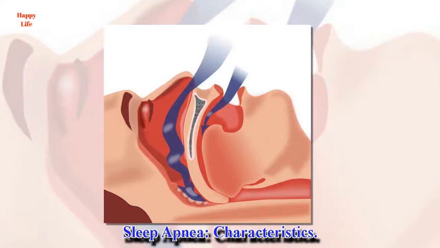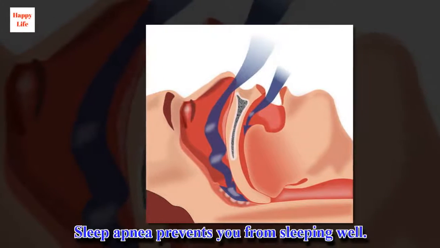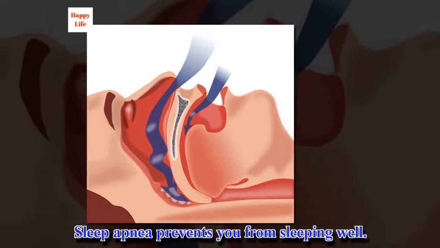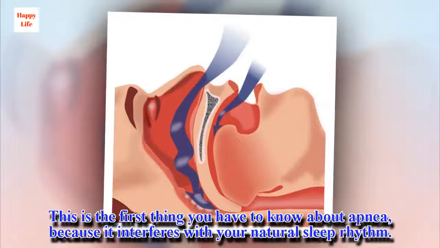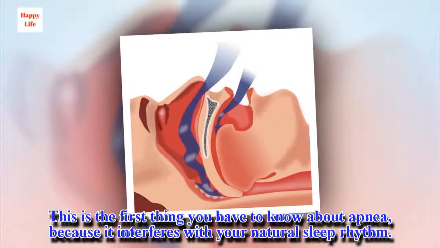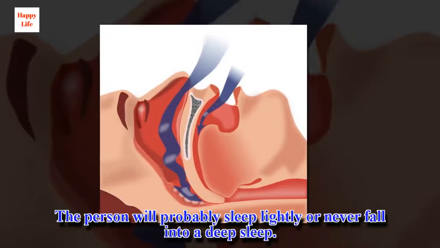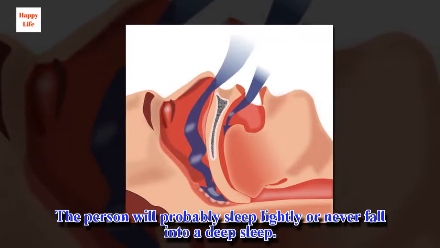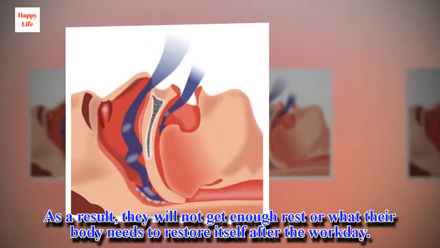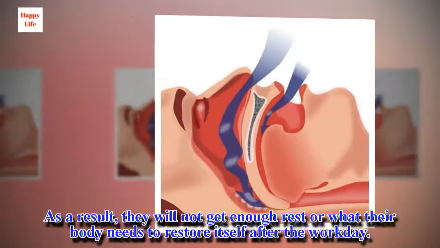Sleep apnea, characteristics. Sleep apnea prevents you from sleeping well. This is the first thing you have to know about apnea, because it interferes with your natural sleep rhythm. The person will probably sleep lightly or never fall into a deep sleep. As a result, they will not get enough rest or what their body needs to restore itself after the workday.